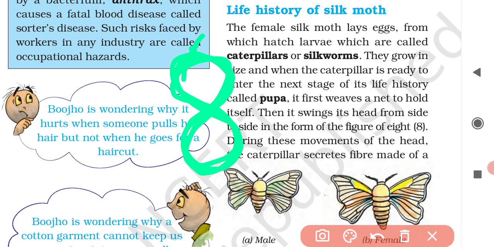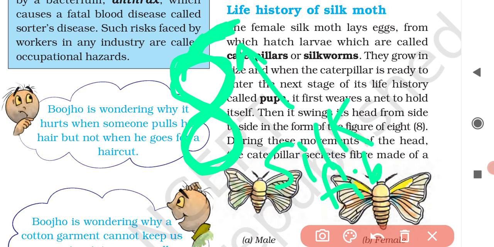When the silk in liquid form comes out from their head, on exposure to the air, it will solidify. It will be of solid form. Then it becomes a silk fiber. The liquid silk which is secreted by the silkworm from their head, when it comes out in the air, it will get solidified. Then that solid form of silk becomes silk fiber.